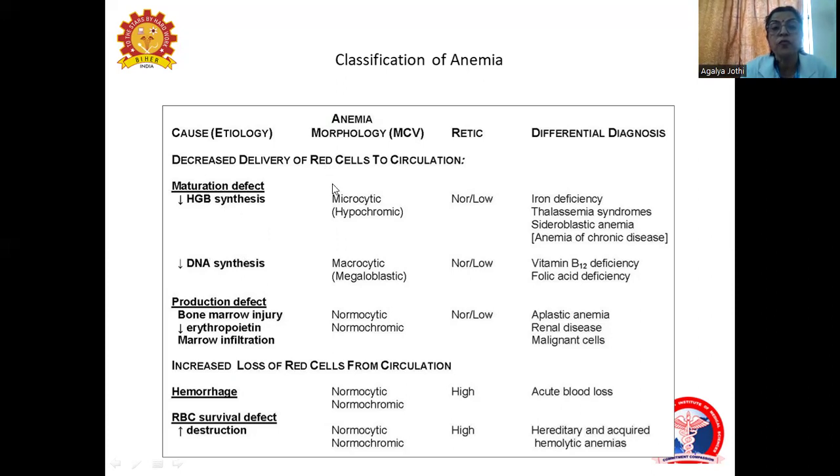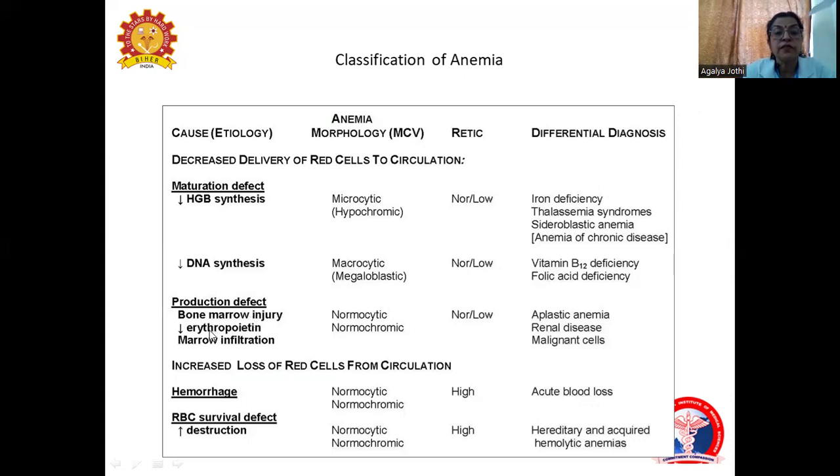Decreased hemoglobin synthesis leads on to microcytic RBCs. These are seen in case of iron deficiency anemia, thalassemia, sideroblastic anemia. Another is related to decrease in DNA synthesis. Cells are macrocytic, megaloblastic anemia, related to vitamin B12 and folic acid.